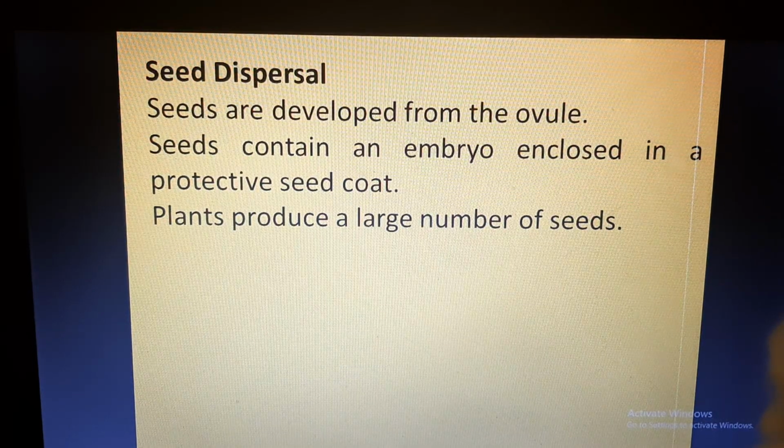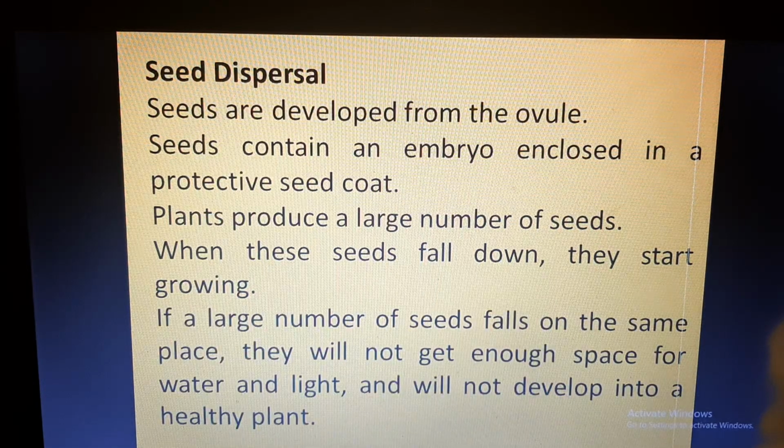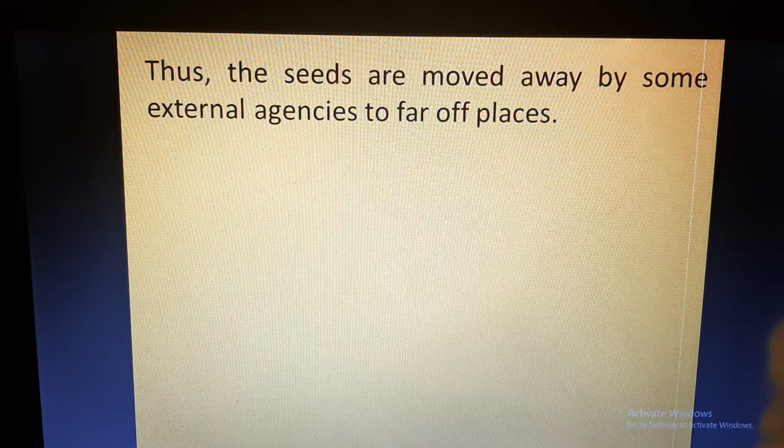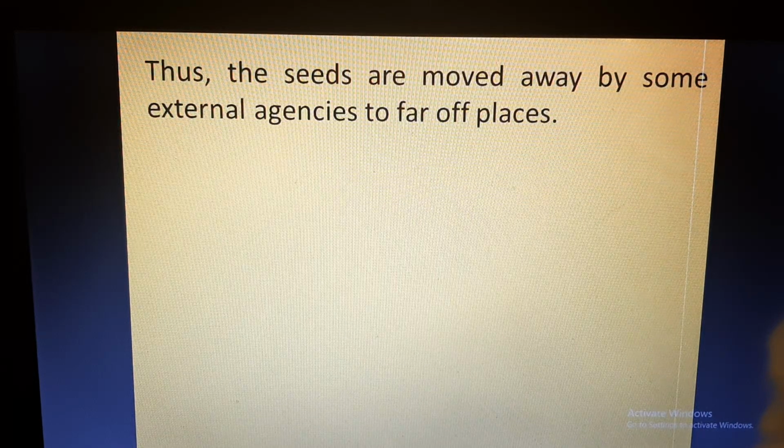Generally, plants produce a large number of seeds. When these seeds fall down, they start growing and germinating. So if a large number of seeds fall in the same place, they will not get enough space, water and light. So there will be competition and they cannot develop into healthy plants. So seeds are moved away by some external agencies to far off places.